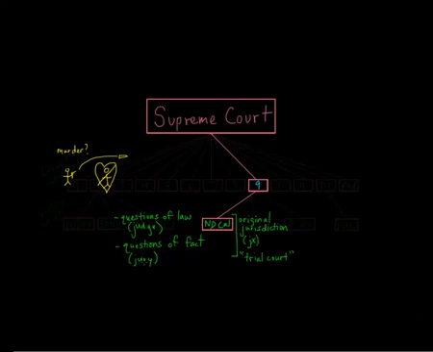There are some trials that don't have a jury. We call those bench trials. In a bench trial, there is no jury. The judge does the job of both the judge and the jury. So the judge answers questions of law and it answers the questions of fact. Okay, so sometimes questions of fact are actually answered by the judge too, and that's in a bench trial. So in a bench trial, the judge is the finder of fact. But in a regular jury trial, the judge only answers the questions of law and the jury is the finder of fact.